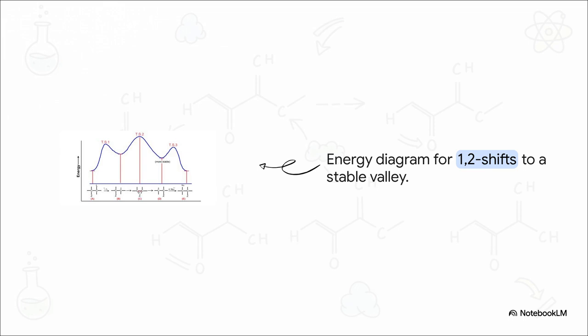Now, look over at Valley D. That is our rearranged carbocation. It is so much lower on the energy coordinate. The molecule is more than happy to push through that transition state at peak C, just sliding that migrating group across to a new orbital because that final destination in Valley D offers massive energetic relief. It's simply seeking the lowest possible energy state.